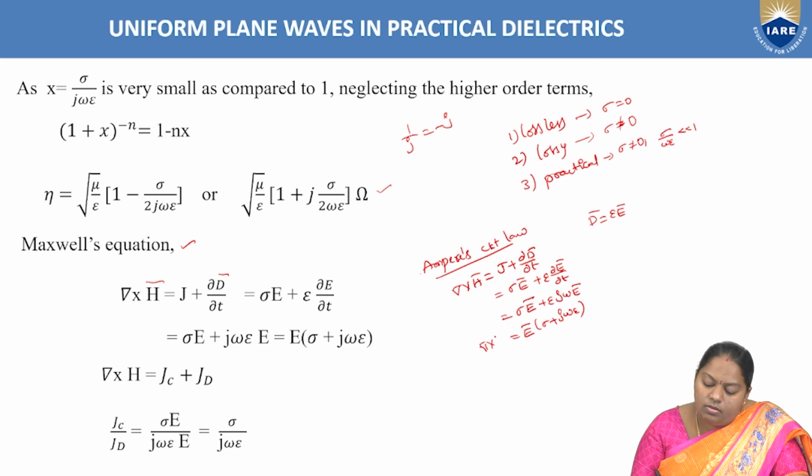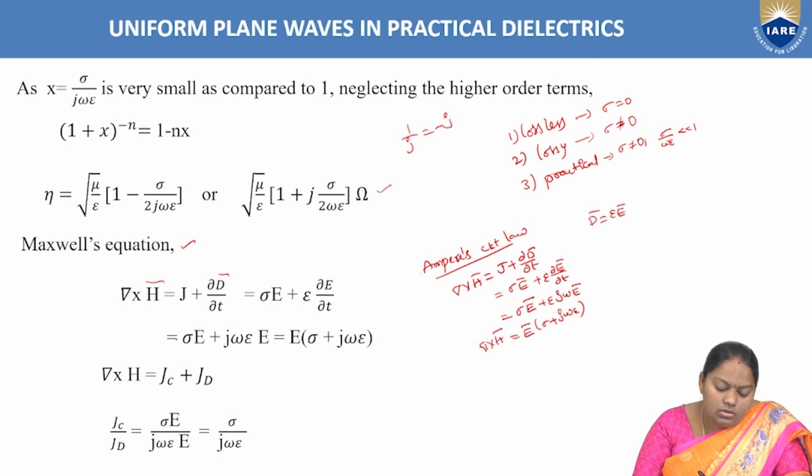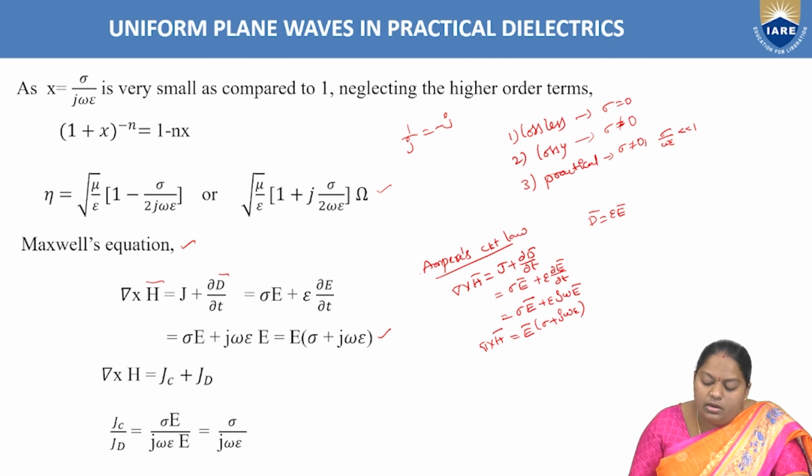This is del cross H bar. So we have written here, del cross H bar is equal to E bar into (sigma plus j omega epsilon). Right? Or instead of writing the equation so elaborately, del cross H bar is equal to Jc plus Jd. What is this Jc? It means conduction current density, and Jd resembles displacement current density.